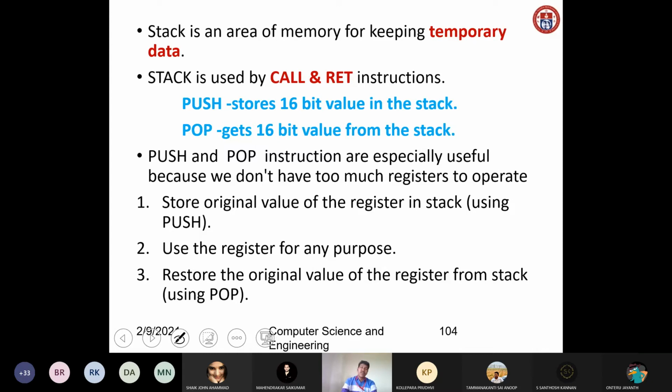Push and pop instructions are especially useful because we don't have too many registers to operate with. In the 8086 processor, you know that we have only a limited number of registers available, like AX, BX, CX, DX. Only these general purpose registers are available. So in that case, these instructions are very useful. It stores the original value of the register in the stack using push. You can use the register for any purpose, and you can restore the original value of the register from the stack.